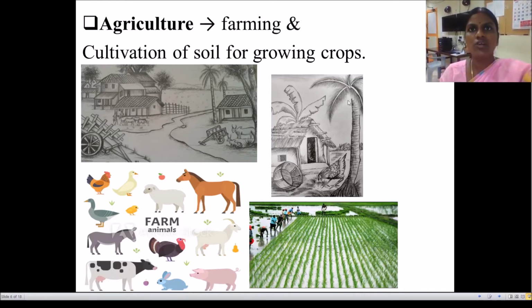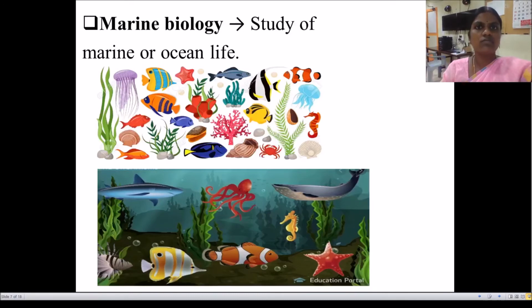In a village, most of the people will have at least a cow, a hen, a plantain, and a coconut tree in their garden. This is called farming. It is a business of growing crops and livestock. These are farm animals and you can see a paddy field here. So agriculture is a branch of biology. Let us see the next one.